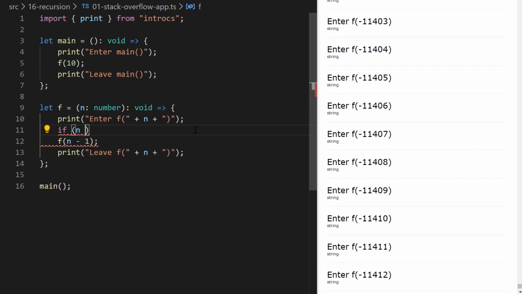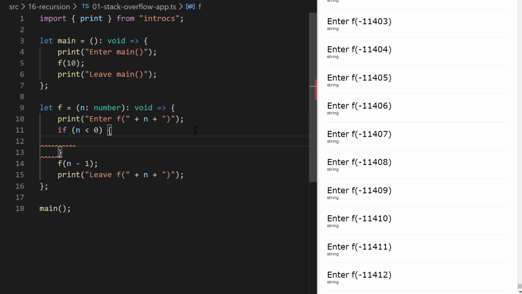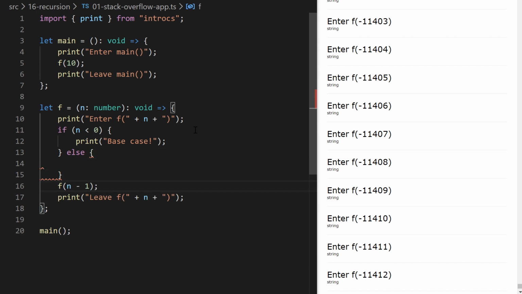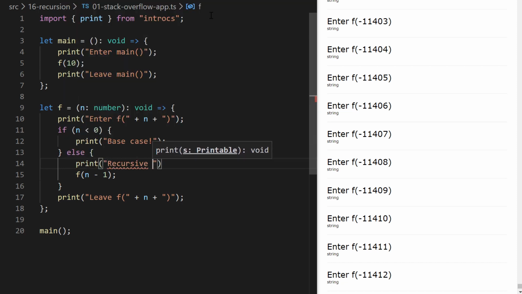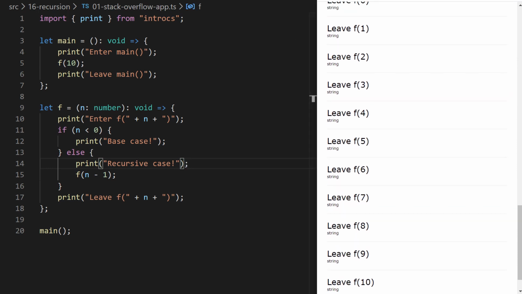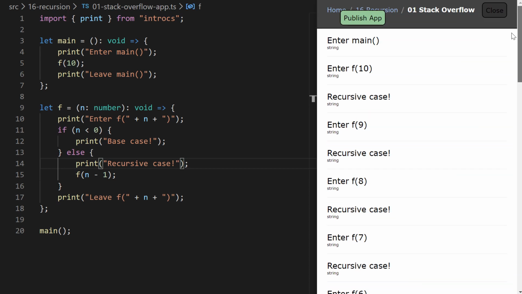And if n is, say, less than 0, we will simply print base case. Right? Else. And what I'm going to do is I'm going to put that recursive call inside of the else branch and print recursive case. Right? And so this is actually going to bring us to a code listing that is very similar to what we saw previously in the earlier example. And I'll give you a second to type that as well.